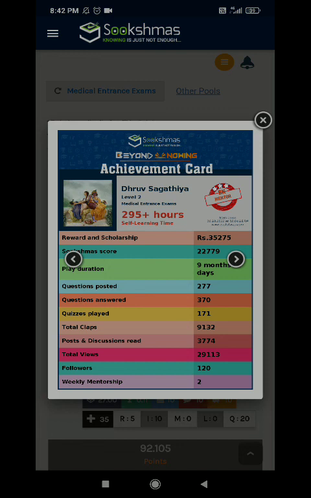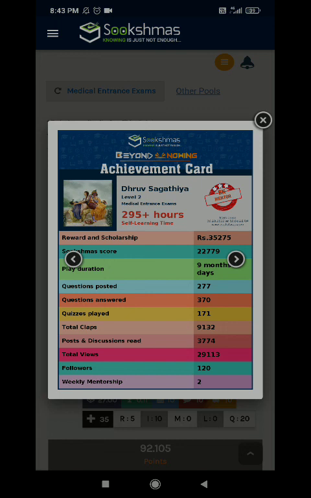Sukshma score is 22,779, and the play duration is 9 months, approximately 9 months 15 days. The questions which I have posted are 277 in total, and the questions which have been answered by me are 3700 more. The play quiz, I have played 171 quizzes. Total claps I have given are 9132 claps. Post and discussion read, the questions I have read are 3774. Total views are 29,000 approximately, and followers are 120.